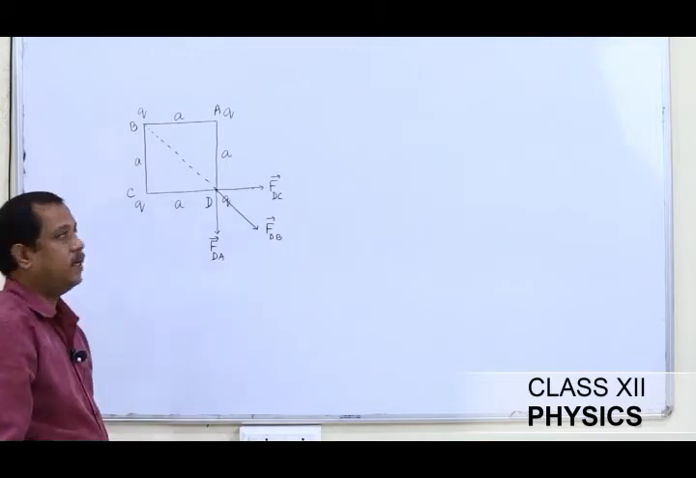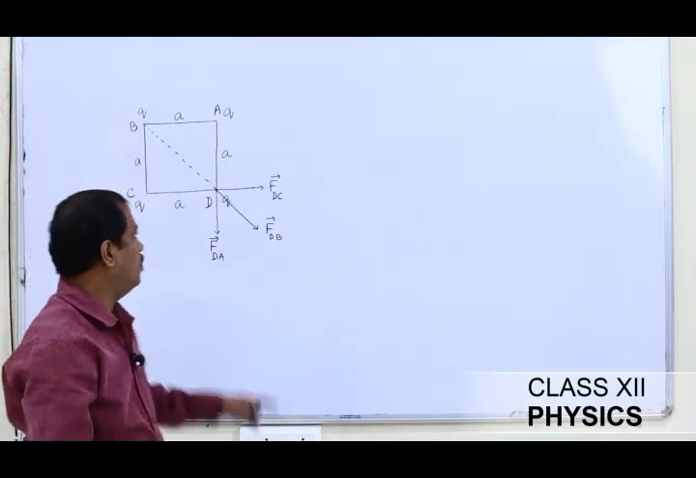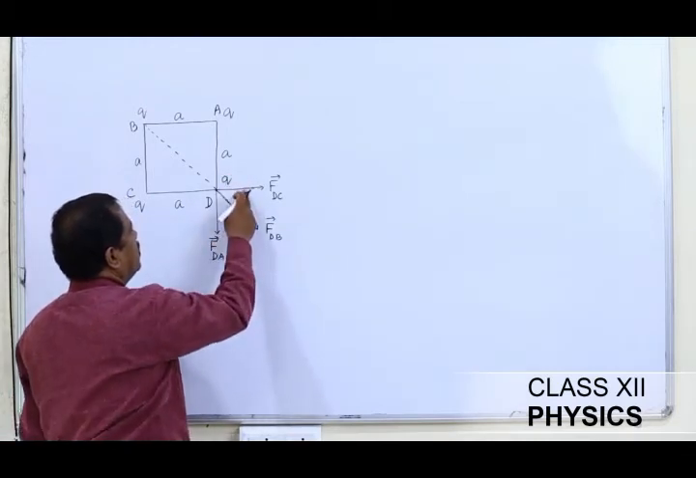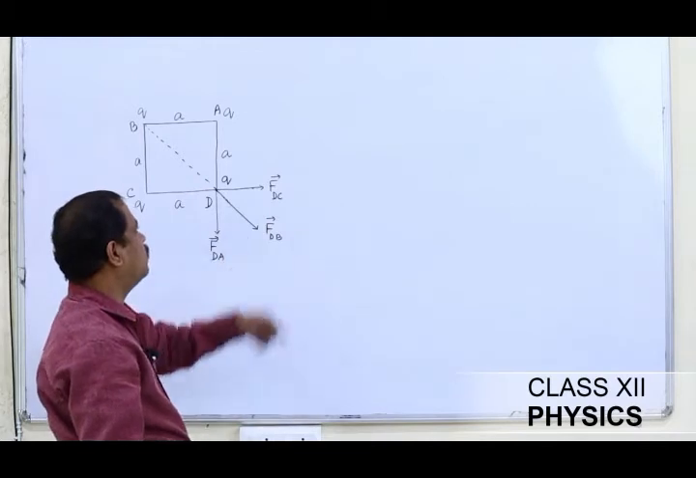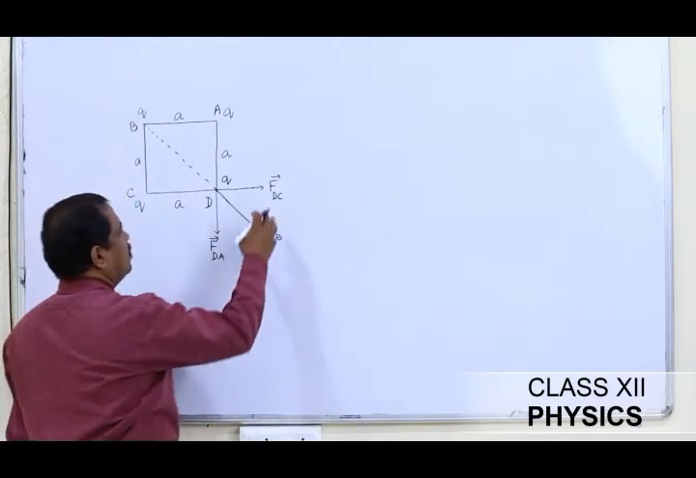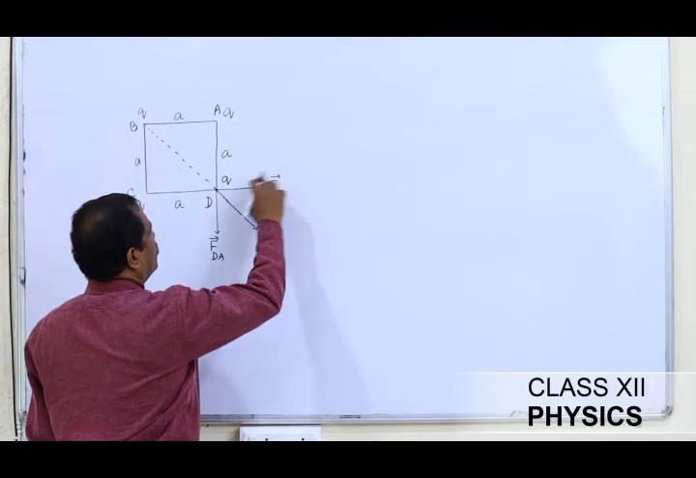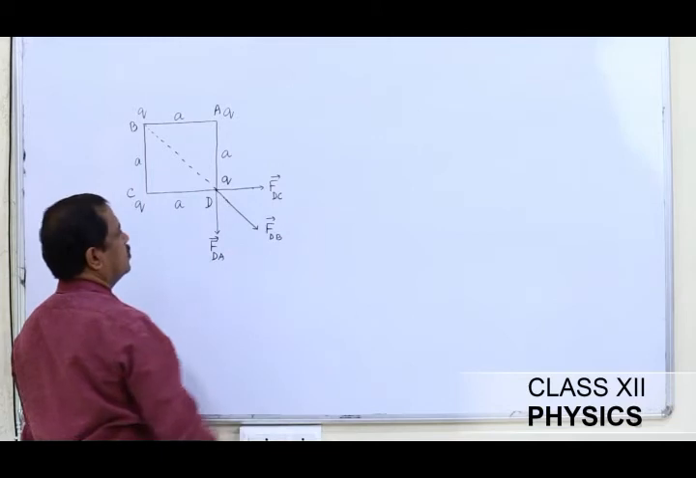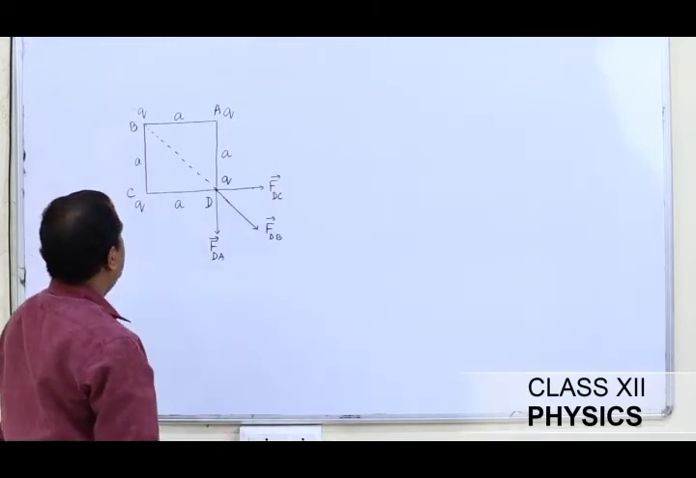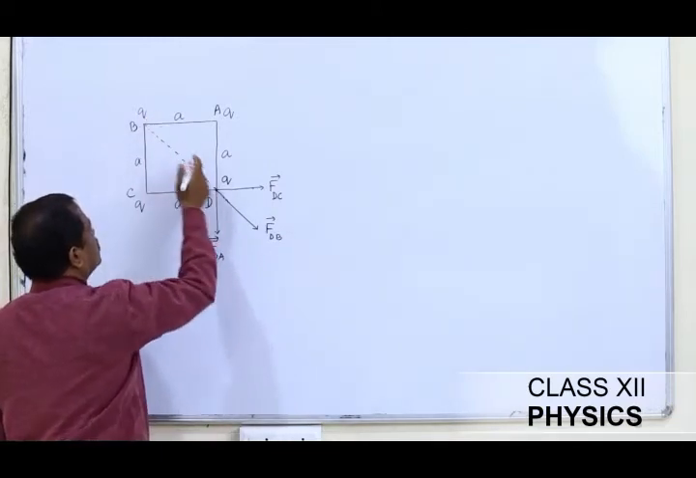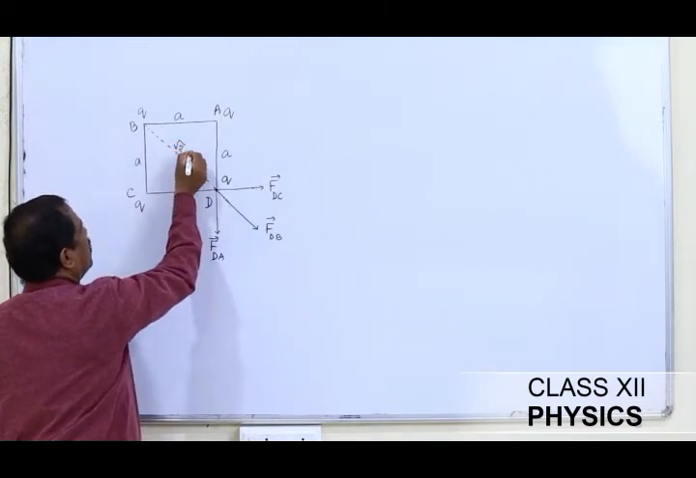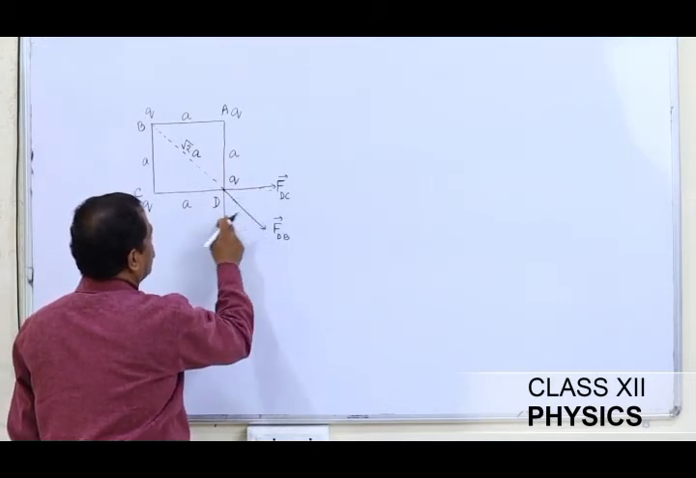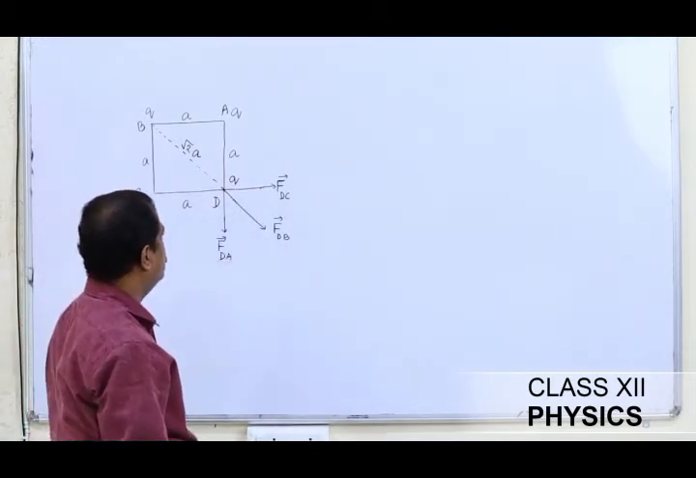Now we are actually talking about the superposition principle. This charge Q is experiencing 3 different forces, and therefore we need to calculate the vector sum. To calculate the vector sum, we see that we have the FDC force here, and FDA here, and FDB in this direction. As such, this distance is root 2 times A. The charge Q at D experiences 3 different forces, and we need to calculate the resultant of the 3.